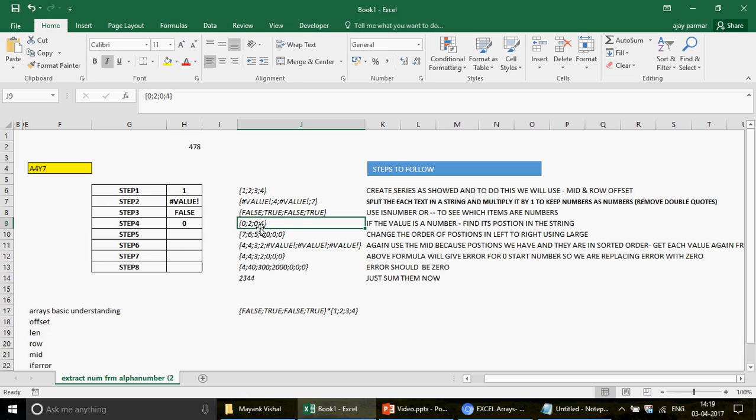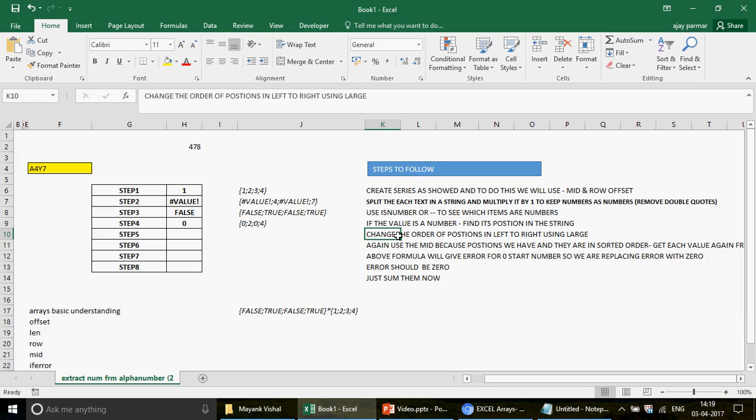So now what we are going to do in the next step. Let me delete this, by the way, because this should not create any confusion. This was the previous, I was doing something, so that's why it was there. Now I want to change this order. If you look at this, I want to change the order of positions in the left to right direction. So basically I want to reverse this order. I want to make it 4 and then comma 2 and then comma 0 and then comma 0, right? This is what I need to do. You will see why we are actually doing it.